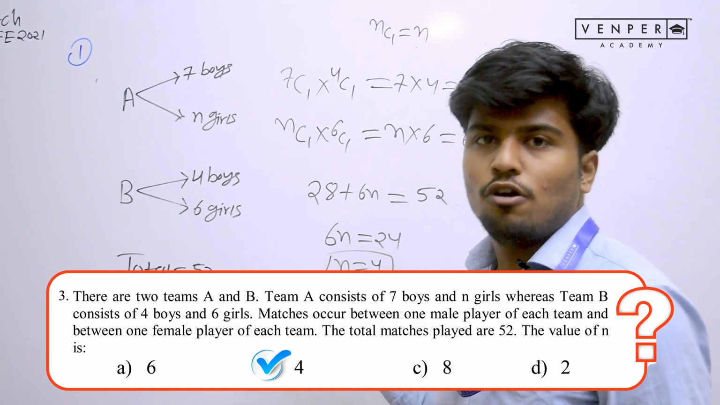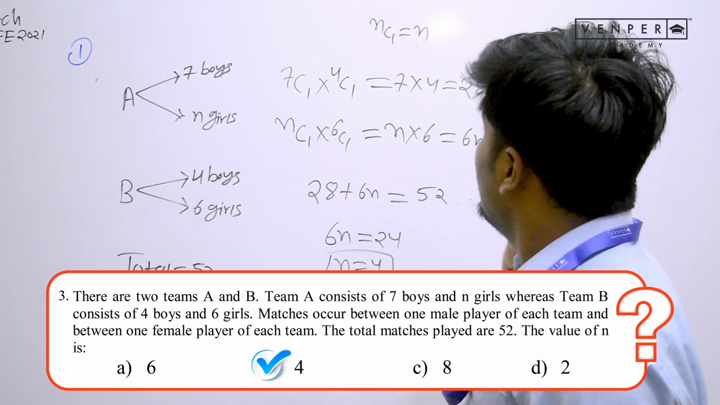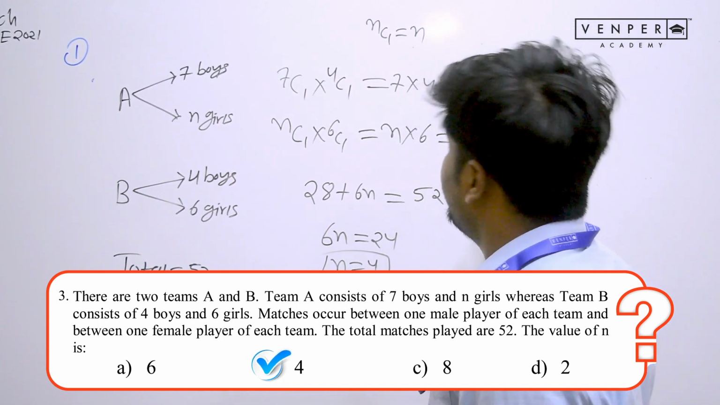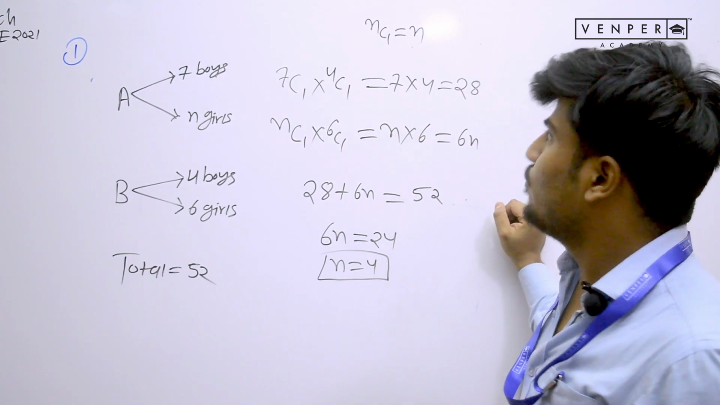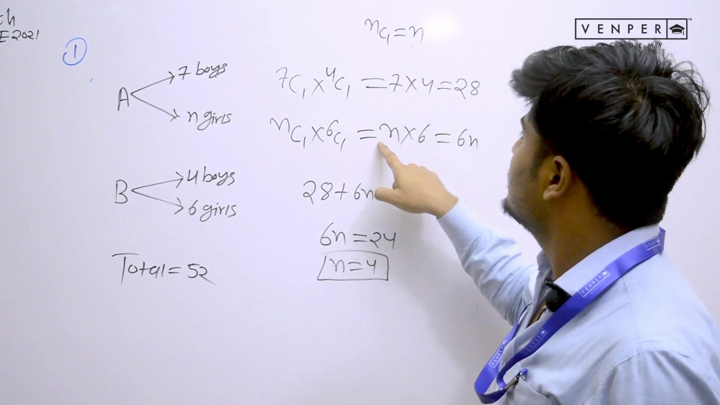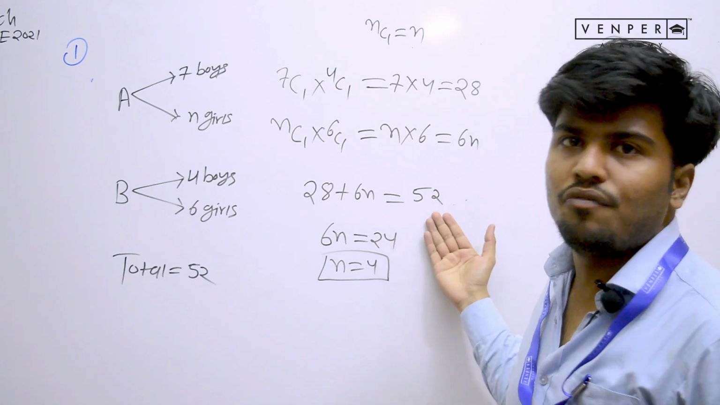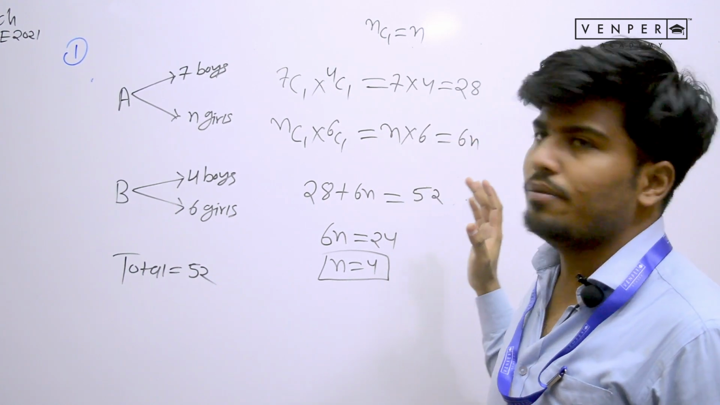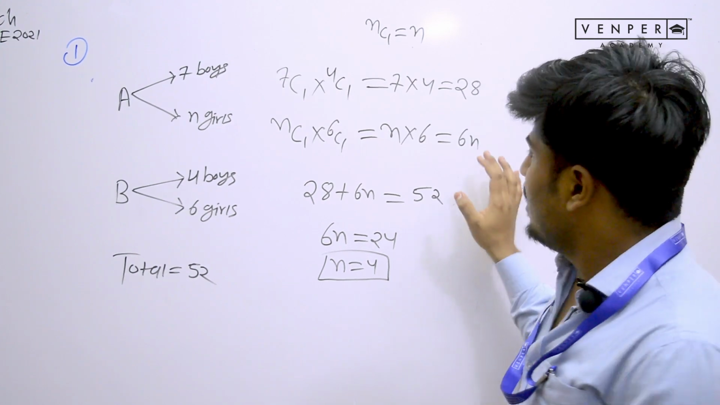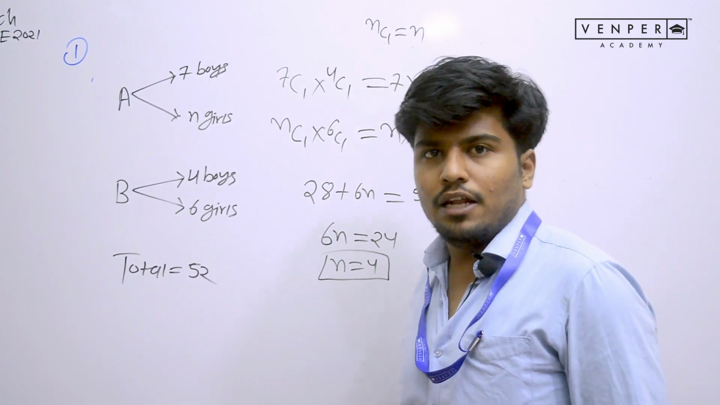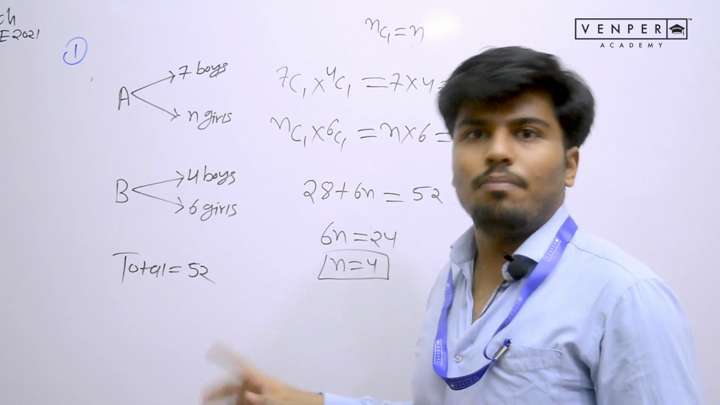So just go ahead with this option, and let me tell you one more thing. This question should not take more than a minute, and it will not if you do it this way. All you have to do is multiply 7 into 4, 6 into N, and equate it with 52. It is the easiest calculation possible, and this question was very simple and less time consuming. In this kind of question you can save a lot of time, and you can give that time to some tough questions.